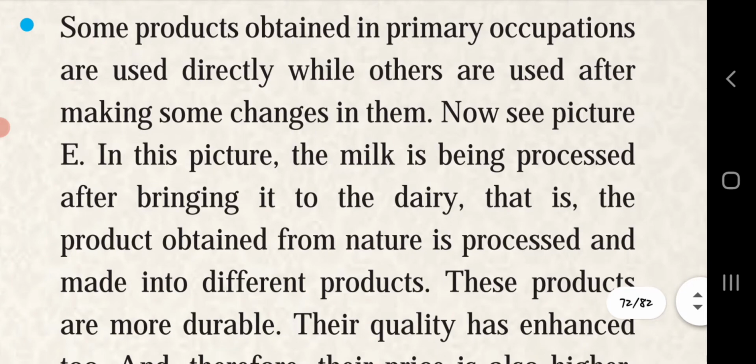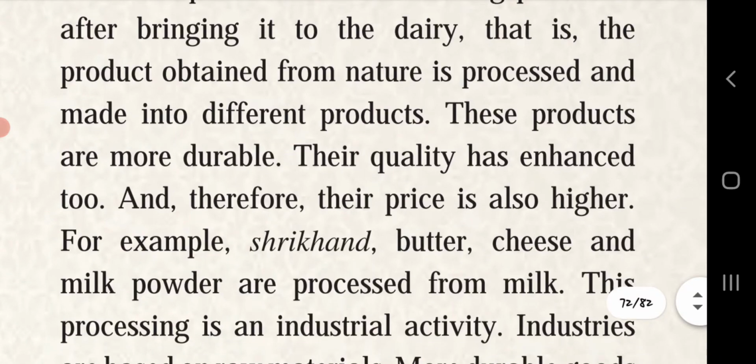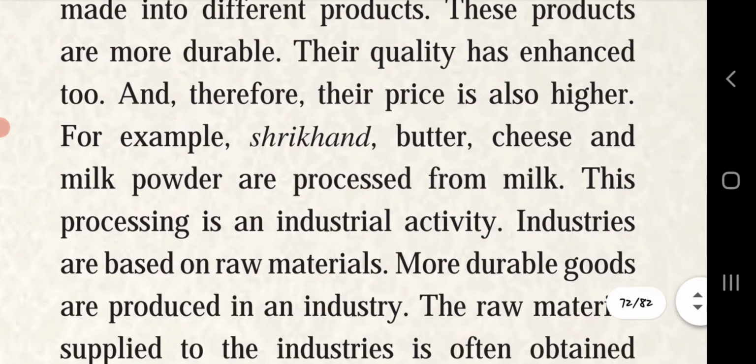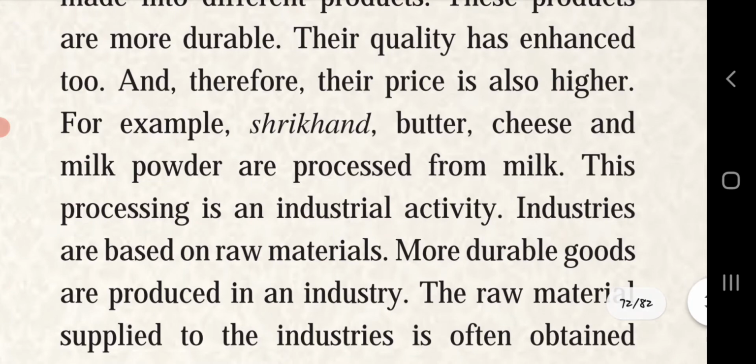Some products obtained in primary occupations are used directly, while others are used after making some changes in them. Now see picture E. In this picture, the milk is being processed after bringing it to the dairy. That is, the product obtained from nature is processed and made into different products. These products are more durable. Their quality has enhanced too, and therefore the price is also higher. For example, Shrikhand, butter, cheese and milk powder are processed from milk.